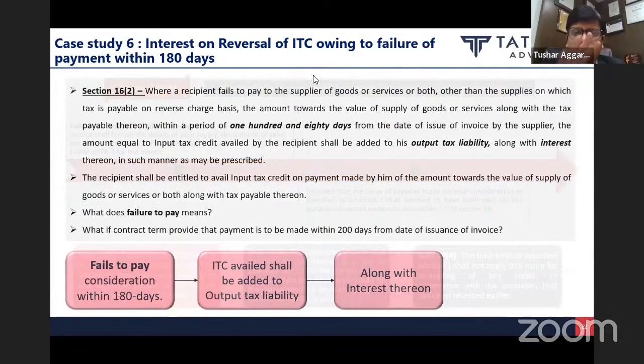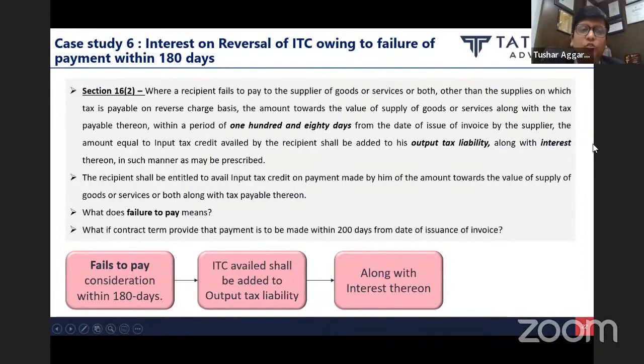Is it section 16.2 or is it section 50 subsection 3? Can we say the interest is being levied under section 16.2 because it says along with interest thereon? To my mind, if we take that argument that interest is being levied under section 16.2, then the interest levy will itself fail because section 16.2 is not drafted properly. It only says along with interest, it does not provide any other details, and in such manner as may be prescribed is only relevant to output tax liability and not to interest.